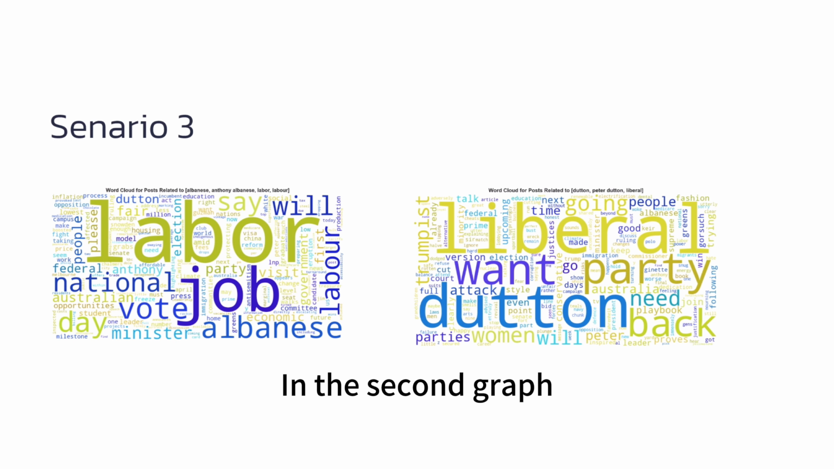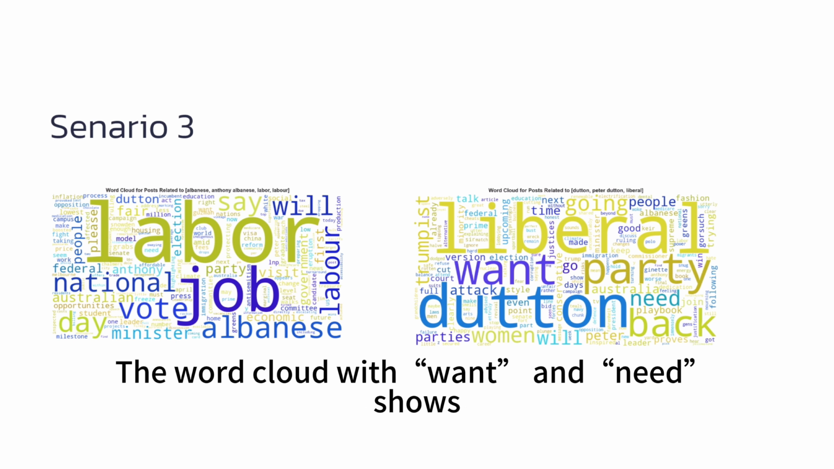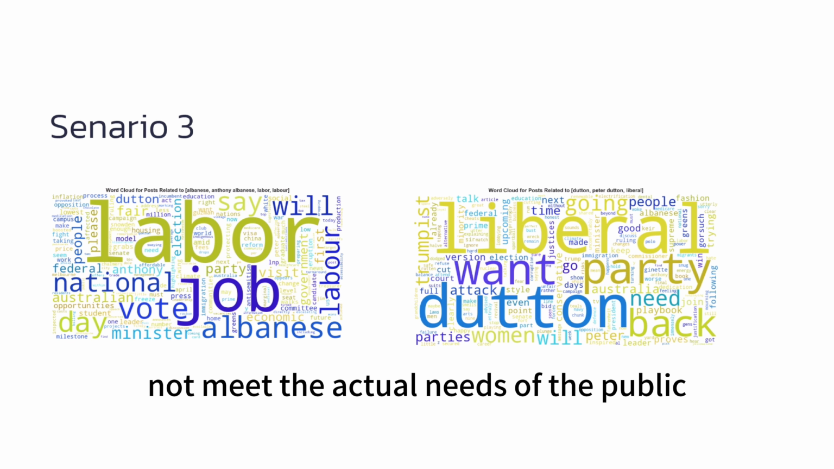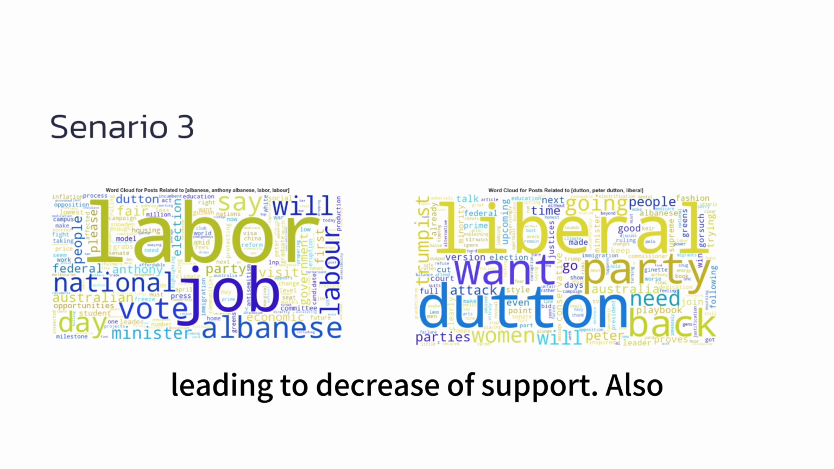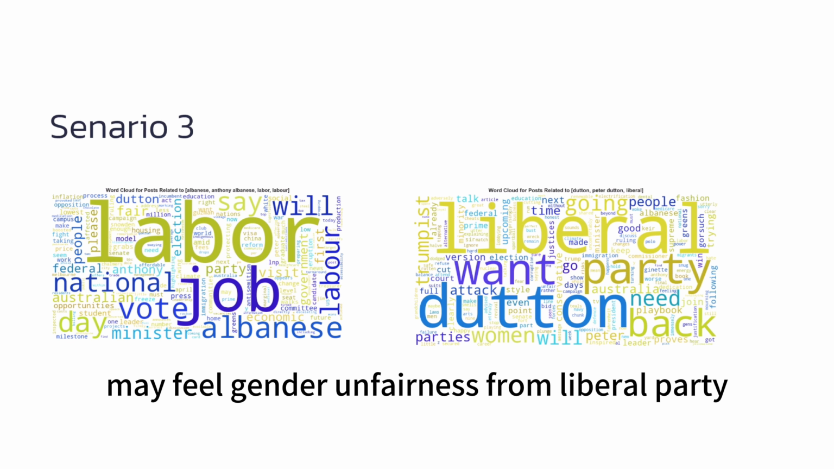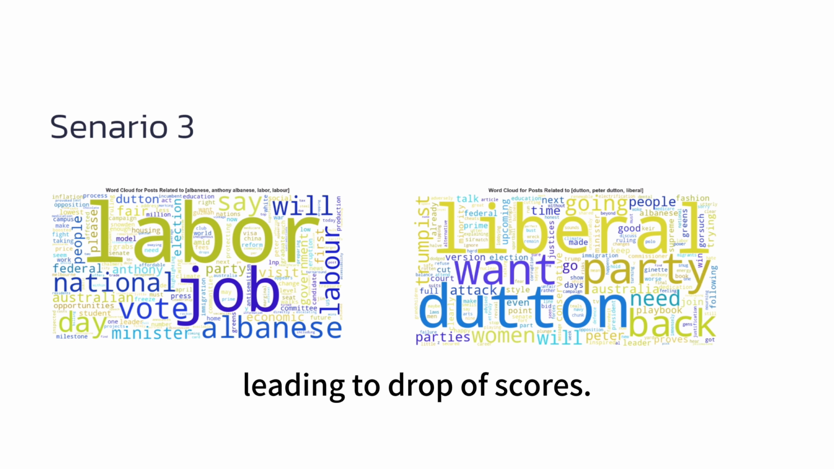In the second graph, the word cloud with want and need shows that Dutton's policy at this time may not meet the actual needs of the public, leading to a decrease of support. Also, the word women means that many women electors may feel gender unfairness from the Labor Party, leading to a drop of scores.